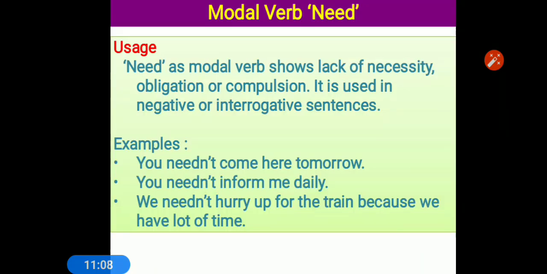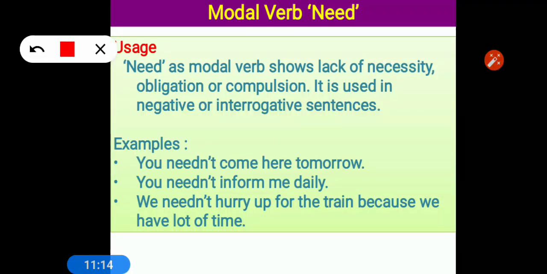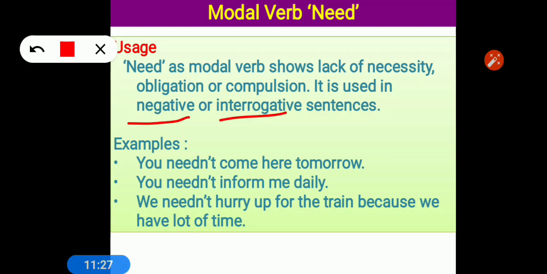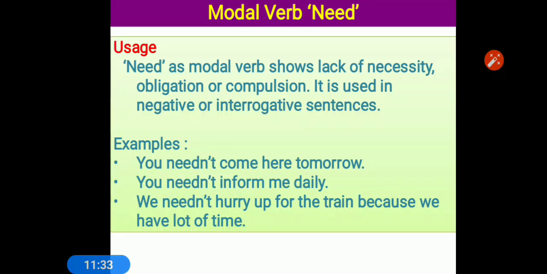Next one is need. Need, it means no obligation, not compulsory, not necessary. So when there is a lack of obligation, compulsion, it means it is not compulsory, not necessity, then we use need not. Need is used especially in negative and interrogative sentences, like you need not come here, you need not go there, need you come here. So this way we use negative and interrogative.